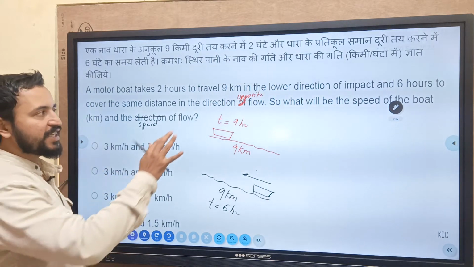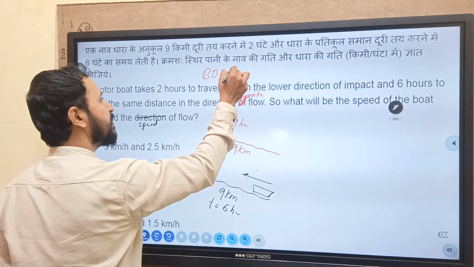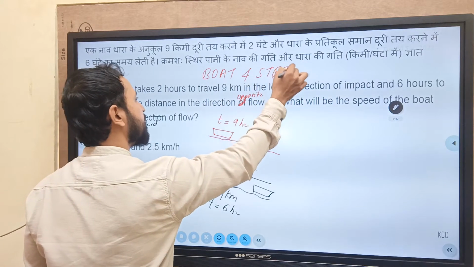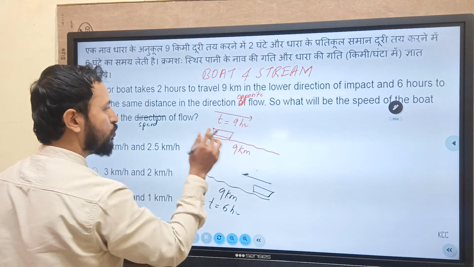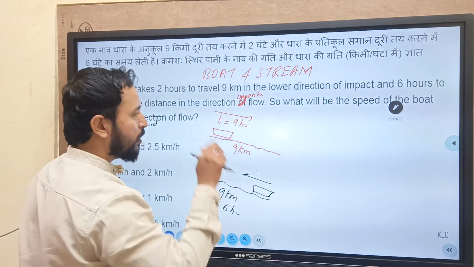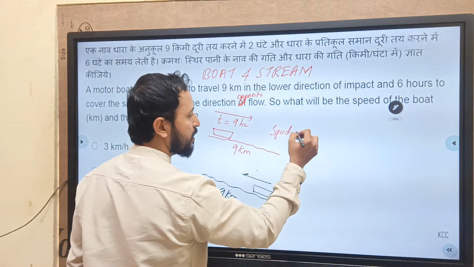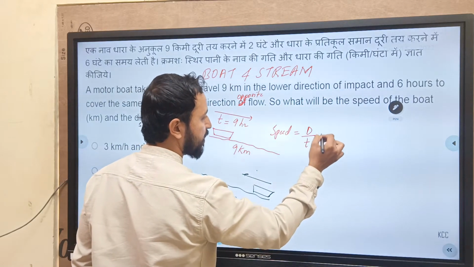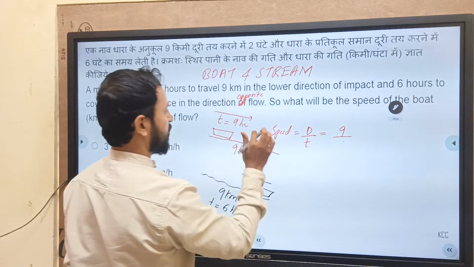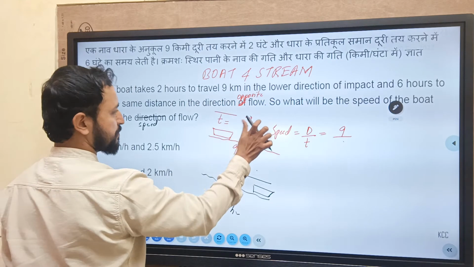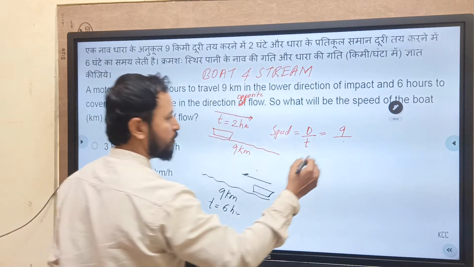Now this is the topic of boat and stream, नाव और धारा. Remember, in boat and stream, when the boat goes from top to bottom, it is called downstream. In the downstream case the speed is distance by time. The distance is 9 kilometers and the time is 2 hours.